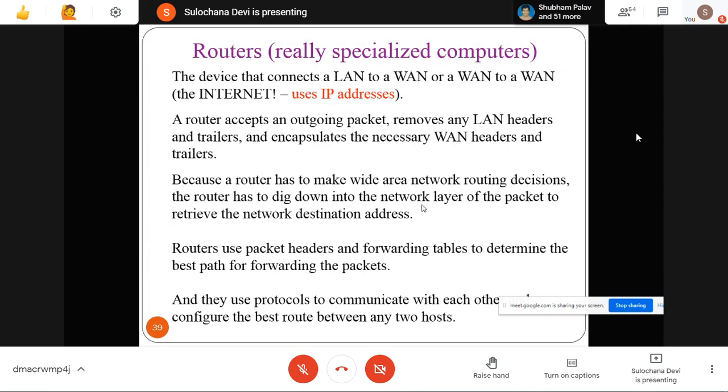To reach a particular destination, we need to find out where to go from here, and from where to where, like that. The same way, when we transmit something on the network, the router will find out the shortest path, and then it will forward. Like if you have to reach there, how you will send those packets.